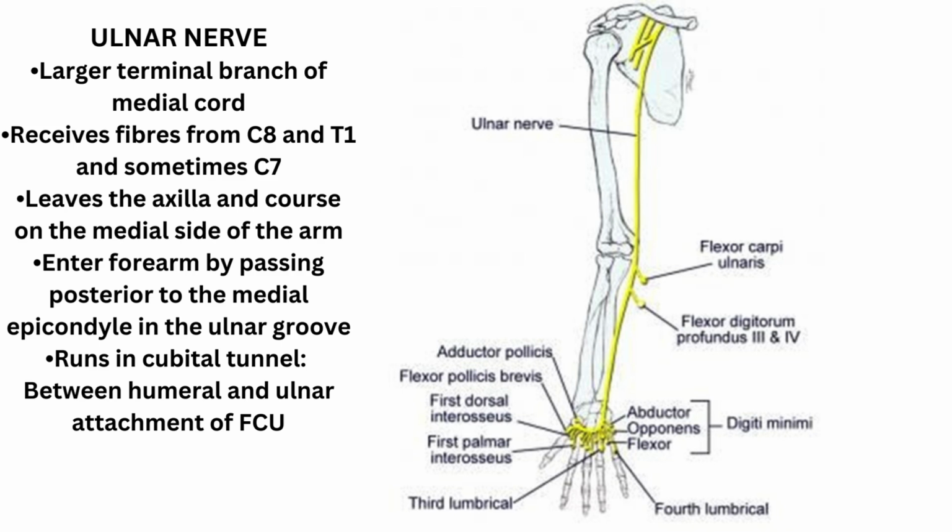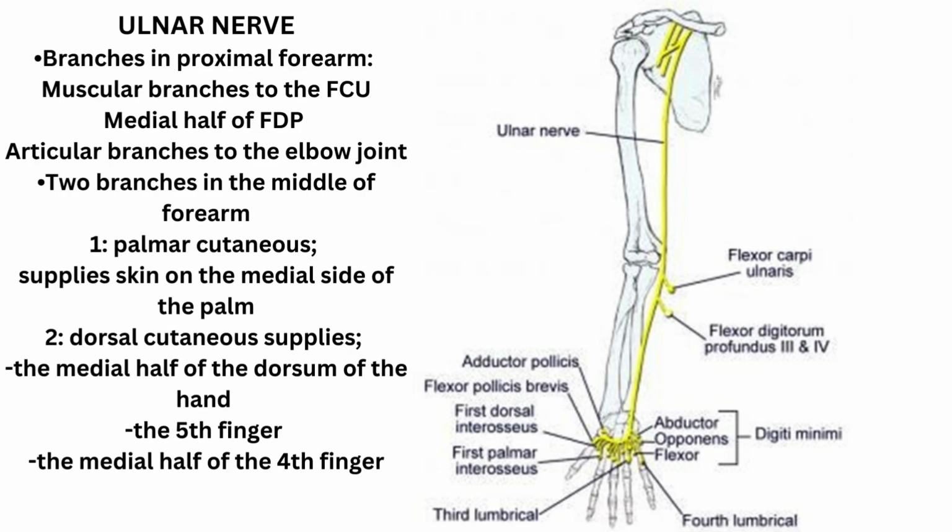In the forearm, ulnar nerve runs distally on the ulnar side of the forearm, between flexor carpi ulnaris and flexor digitorum profundus muscles. Ulnar nerve runs in the cubital tunnel formed by the tendinous arch, connecting the humeral and ulnar attachment of flexor carpi ulnaris muscle. Ulnar nerve gives muscular branches to the flexor carpi ulnaris, and the medial half of flexor digitorum profundus muscles, and articular branches to the elbow joint in the proximal forearm.